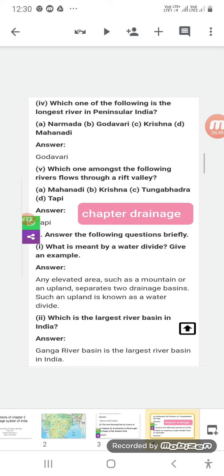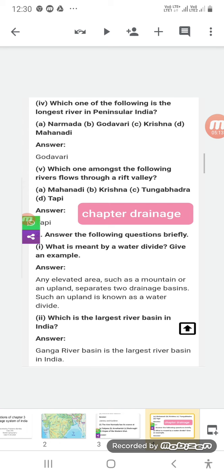There are various examples in India, and amongst these, Mahanadi, Krishna, Bhadra, and Tapti, the answer is Tapti, or you can say Tapi. Other examples are Damodar or Narmada. Those are also rift valley rivers in India.